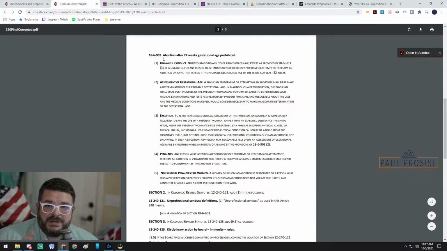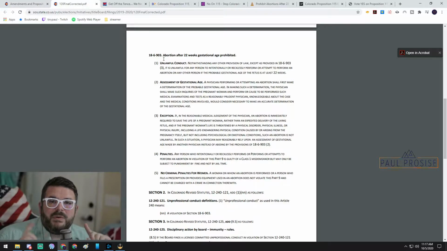So after 22 weeks. That's important to remember when we go into some of the sides, because this has been misquoted, frankly, on both sides, because there's misunderstanding. People don't go to the original sources, or they just have their confirmation and they say whatever they want.